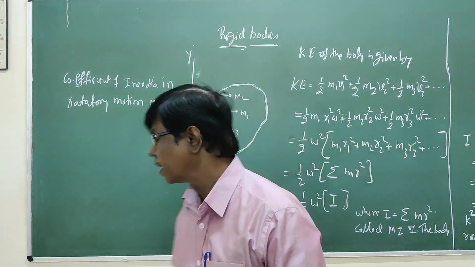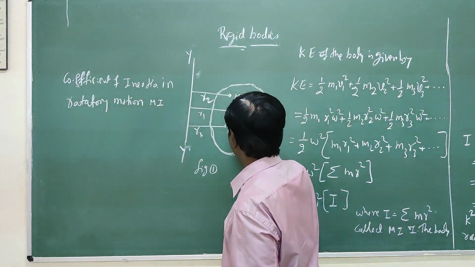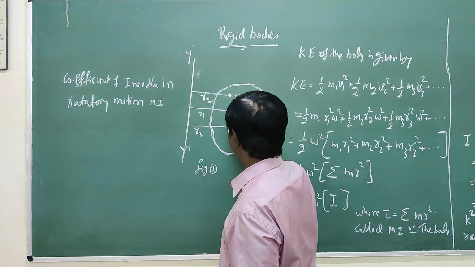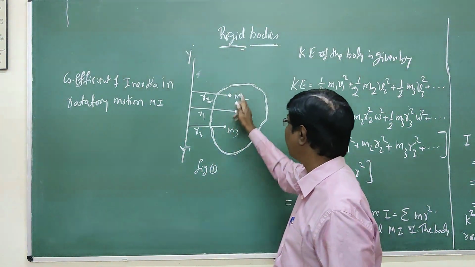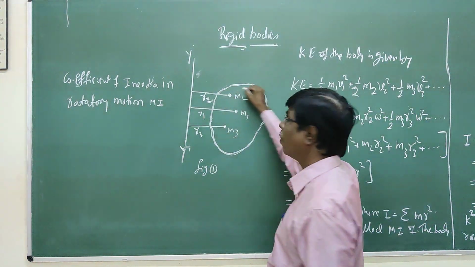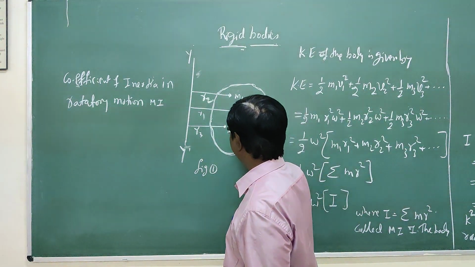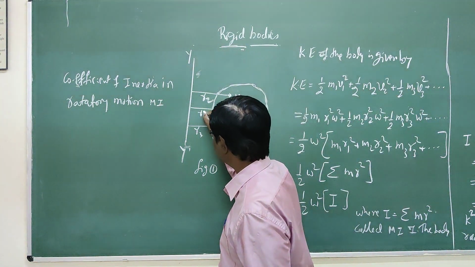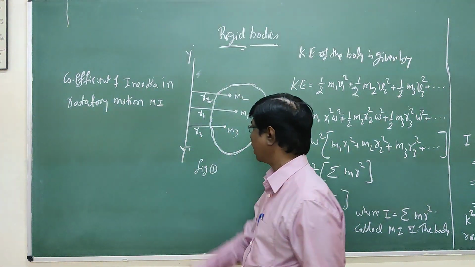We have the masses of the particles, say m1, m2, and m3; I have taken only three. m1, m2, m3 are the particles in the rigid body. With respect to the axis of rotation, the distance of m1 is r1, m2 is r2, and m3 is r3.